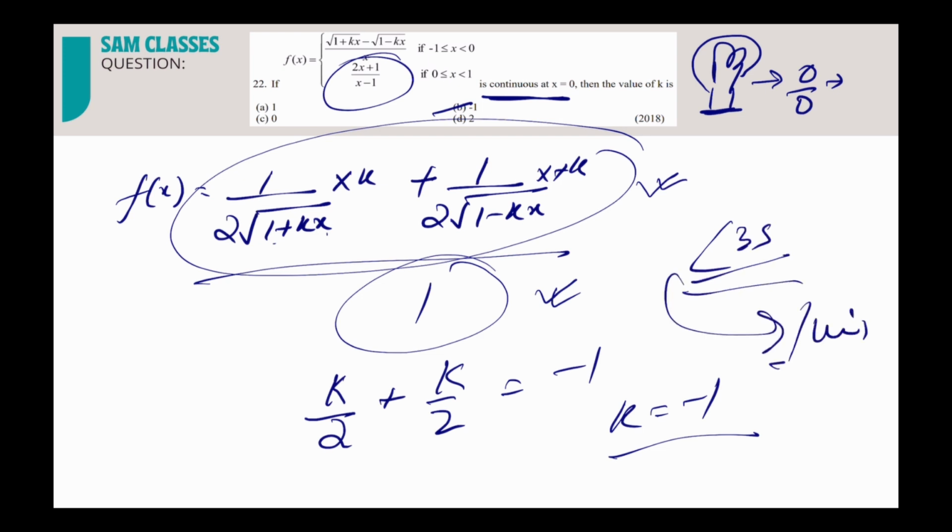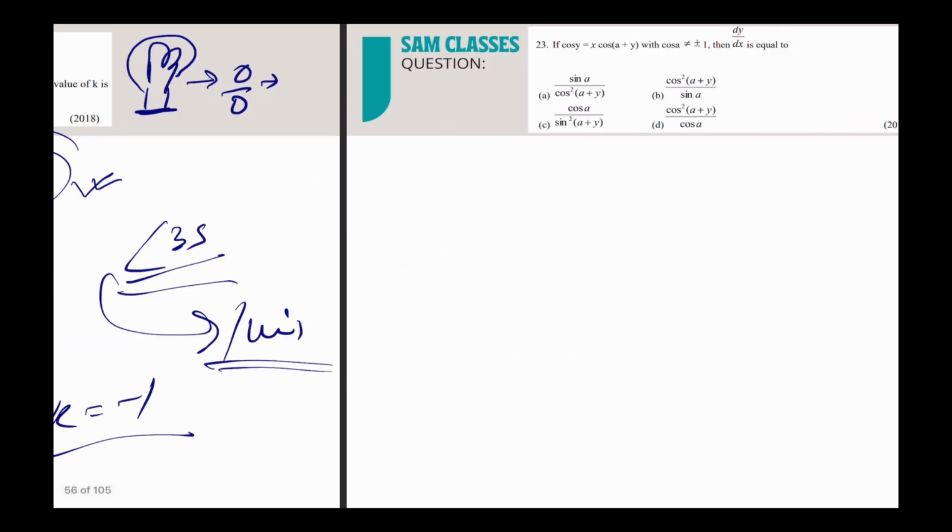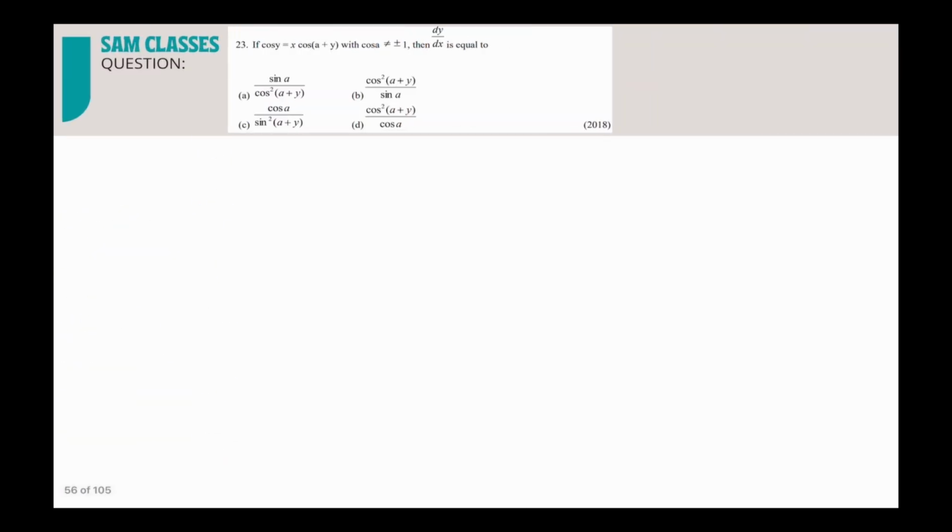Okay. Next, again a very simple question. See how to solve it. The general method will be: take this, differentiate it, get the answer. In most of the forms they have given us, down below we have either sin square of a plus y or cos square, and then the reciprocal of that. So by seeing the formula it's very difficult, so we'll do 1 or 2 steps and then we'll see.